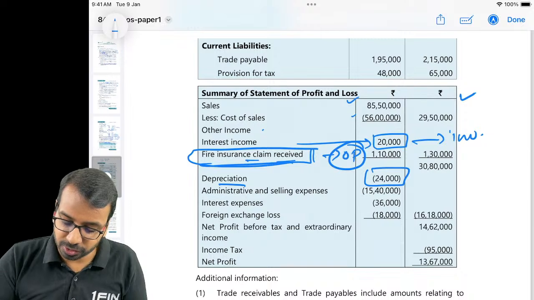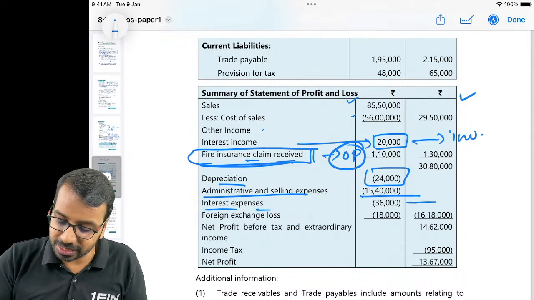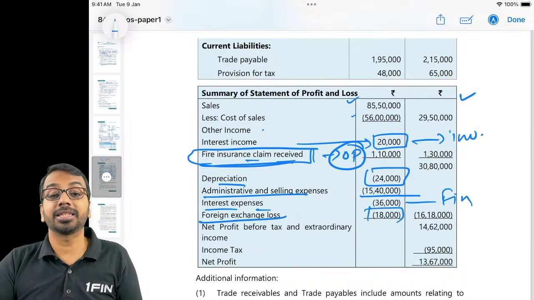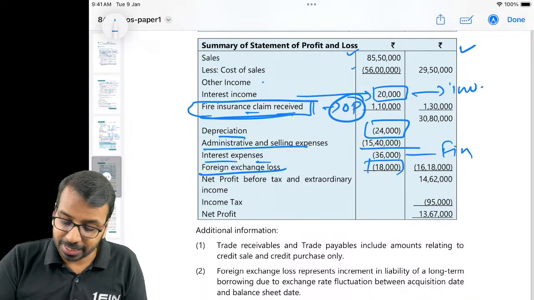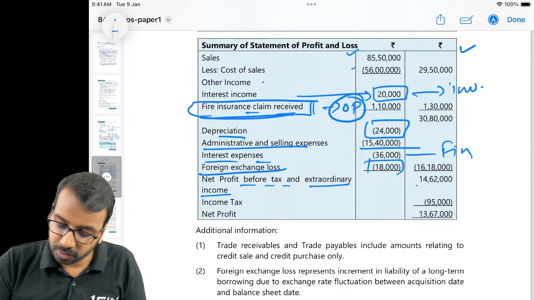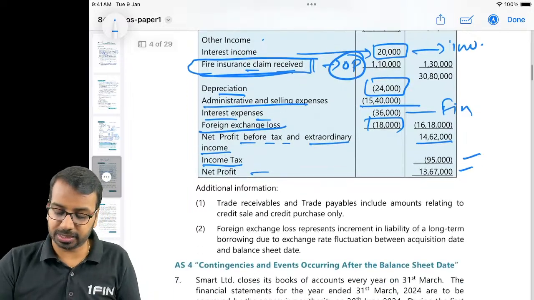Depreciation is non-cash. Admin and selling expenses, your operating. Interest expenses, financing. Foreign exchange loss. Now foreign exchange loss is what you have to see. Based on that, we have to give the treatment. Net profit before tax and extraordinary income, 1462, income tax 95, net profit 1367.